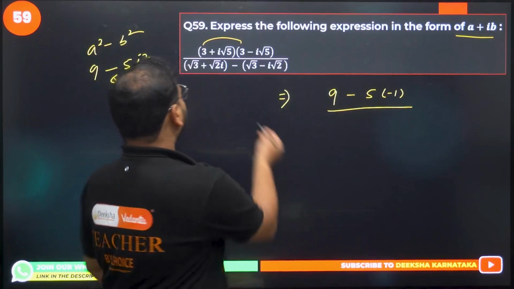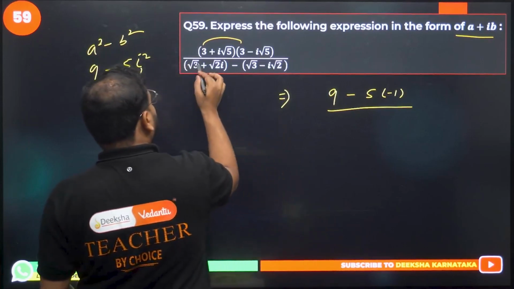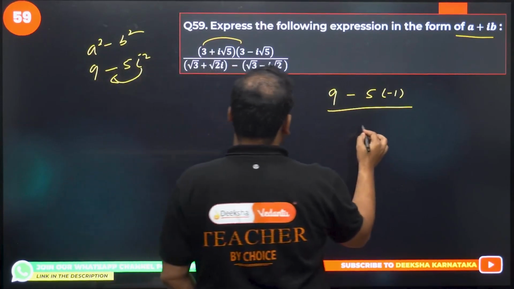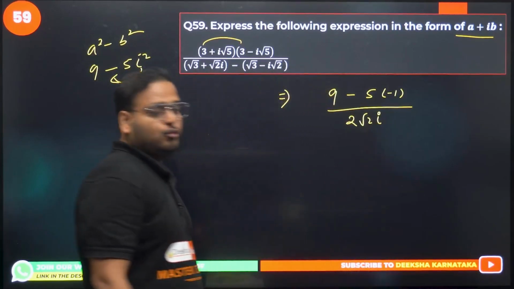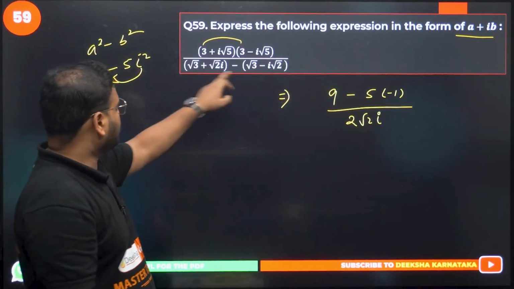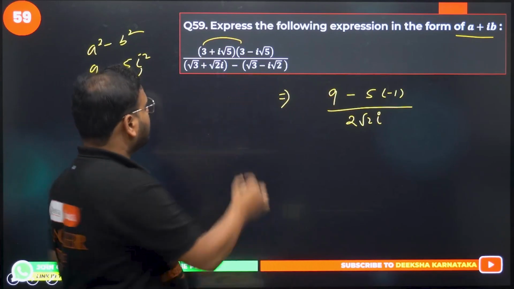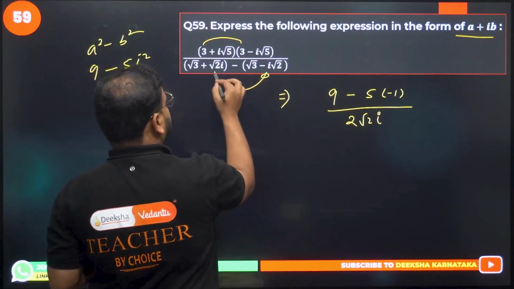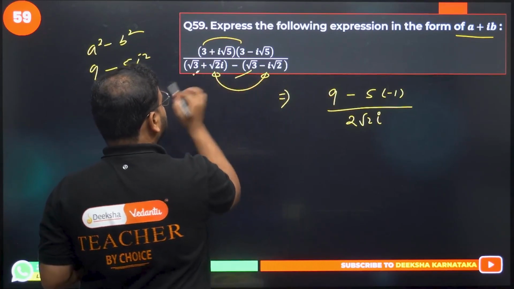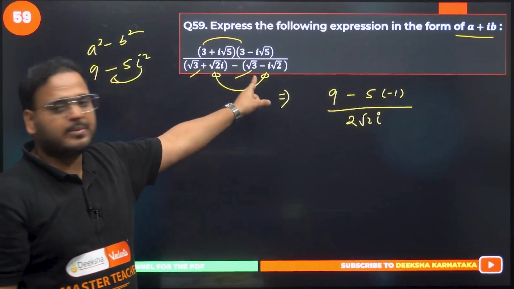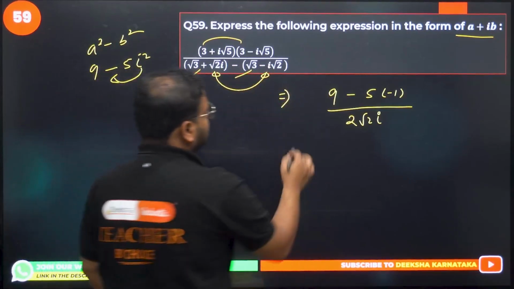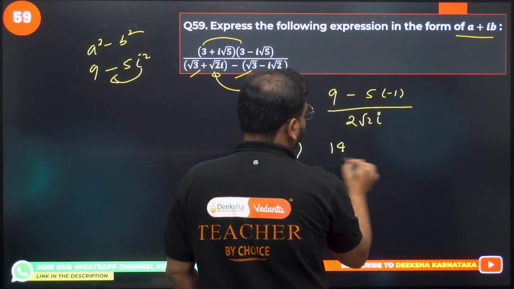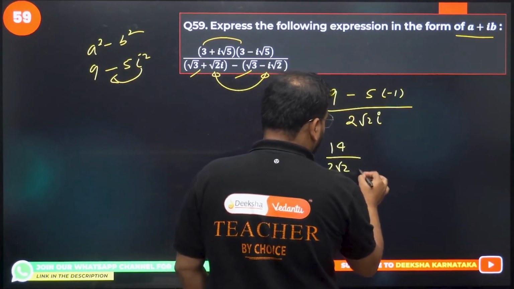We'll see that. Expand over here, we get what? This will be cancelled, right? So we'll have here simply 2 root 2i left. 2 root 2i left. How come, sir? Root 2 plus root 2. Root 2i plus root 2i. This will be cancelled, okay? This 2 will be cancelled. Root 3 minus root 3 will be cancelled. We have this minus and minus becomes plus. So plus 2 root 2i. Answer over here will be 14 by 2 root 2i.